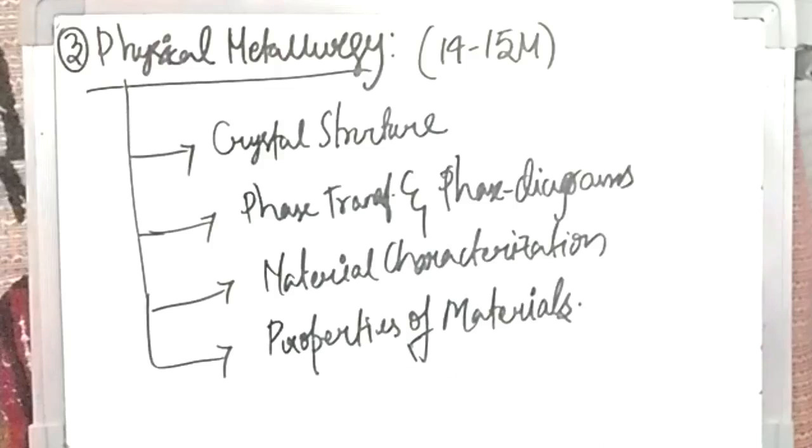So again, as I said, this is one of the biggest, vast sections of our GATE metallurgy topics.